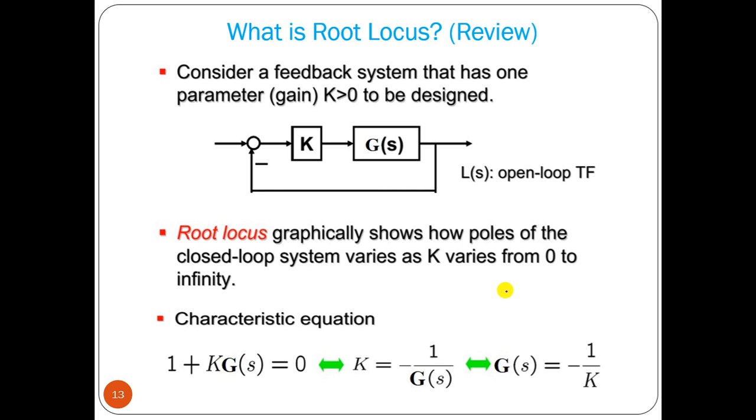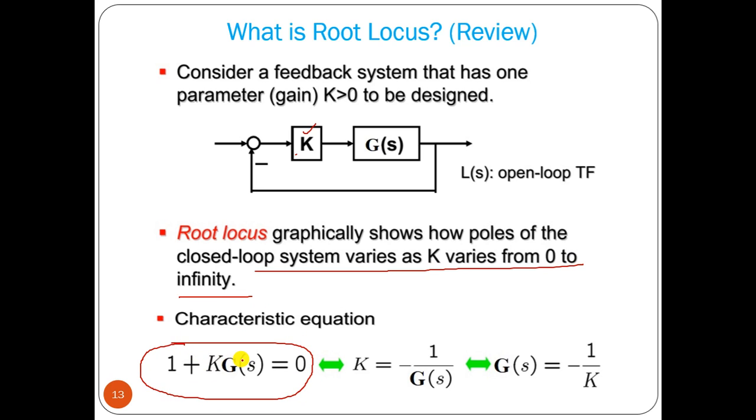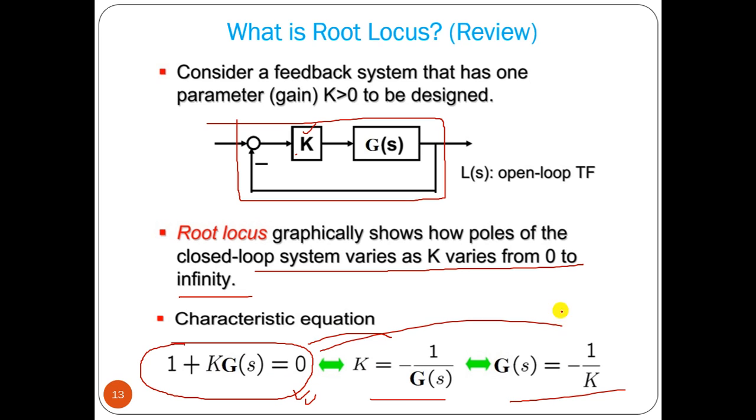Now consider a negative feedback system that has one parameter, the gain control parameter k, which is greater than 1, that we have to design. The root locus graphically shows how the poles of the closed loop system vary as k varies from 0 to infinity. From the characteristic equation, 1 plus kG(s) equals 0. If we take the closed loop transfer function, kG(s) divided by 1 plus kG(s), then 1 plus kG(s) is the characteristic equation. We can write k equals minus 1 by G(s), or G(s) equals minus 1 by k. That we can find from this characteristic equation.